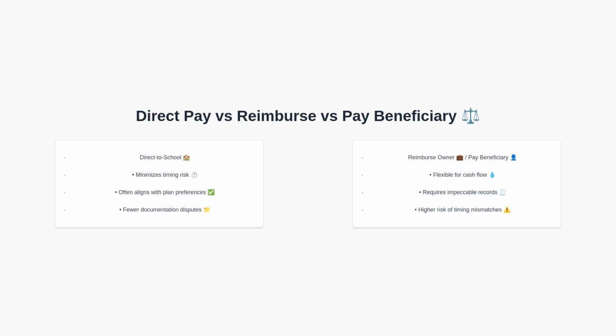Let's compare methods directly. Paying the institution typically minimizes timing risks and often aligns with plan preferences, which reduces the chance that the plan will flag your withdrawal. It also tends to reduce documentation disputes because funds travel directly to the school. In contrast, reimbursing the owner or paying the beneficiary offers flexibility for cash flow, but it requires impeccable documentation and introduces greater risk of a timing mismatch between when the expense was paid and when the distribution occurred. Next, we will examine the calendar year timing rule that creates the most common and costly errors.